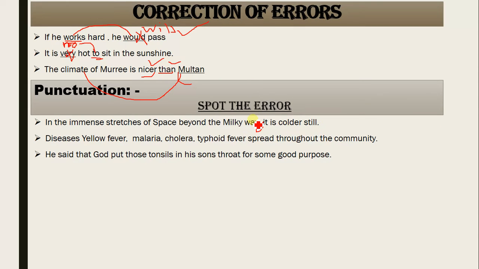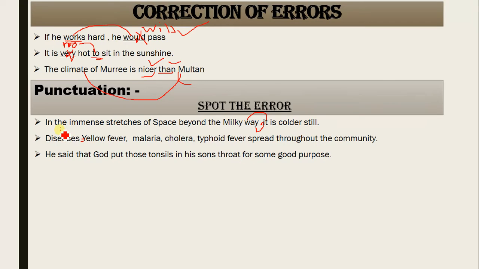We need to separate these two clauses, in the sense that the writer has used. So there should have been a comma here. "Diseases, yellow fever, malaria, cholera, typhoid fever spread throughout the community." Diseases. Don't you feel something is missing here? It should have been what? A colon there.